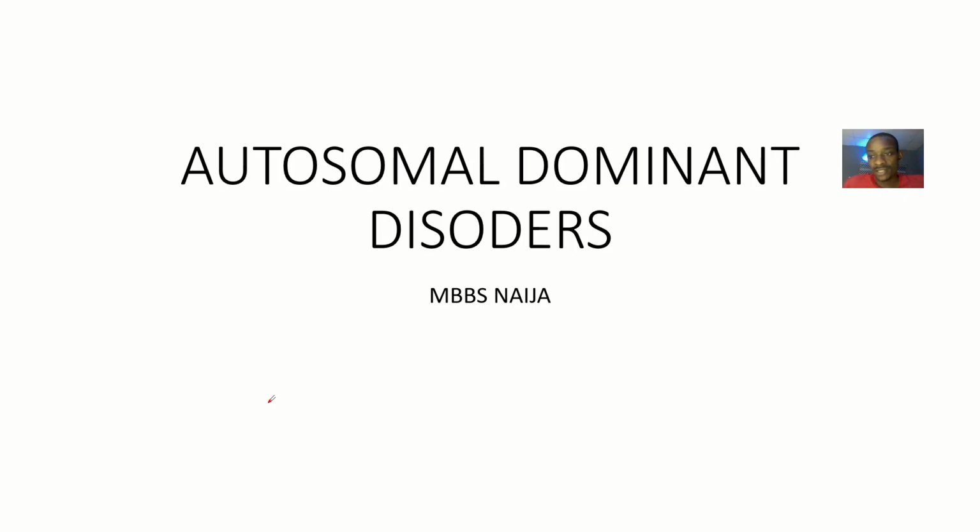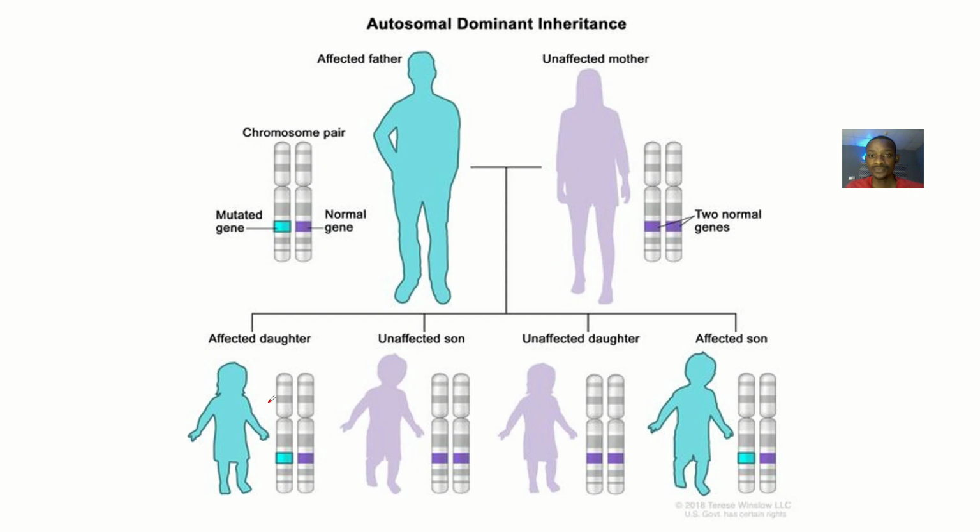Quickly look at the concept of autosomal dominant disorders. Previously we spoke about autosomal recessive disorders. Just an overview: autosomal dominant disorder simply means what? A child could be affected even if it is just one of the parents that is a carrier. Okay? So that means what? The parent was actually affected.